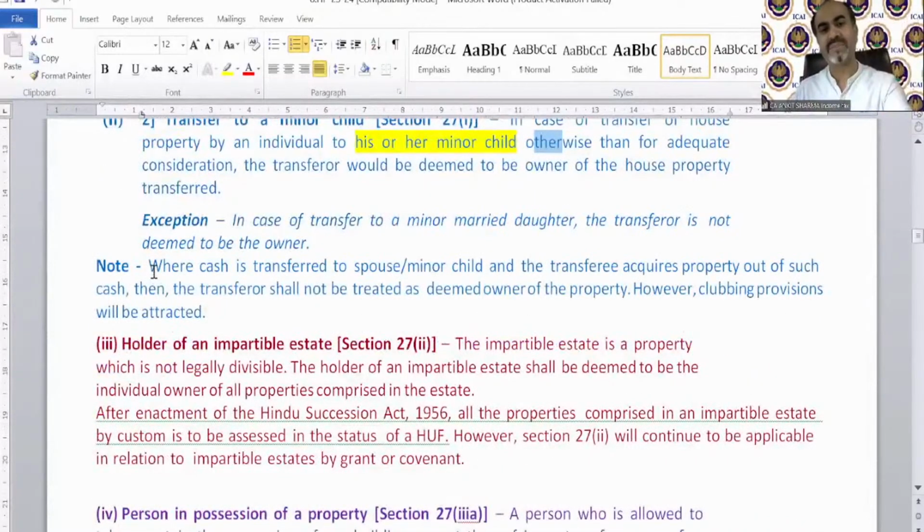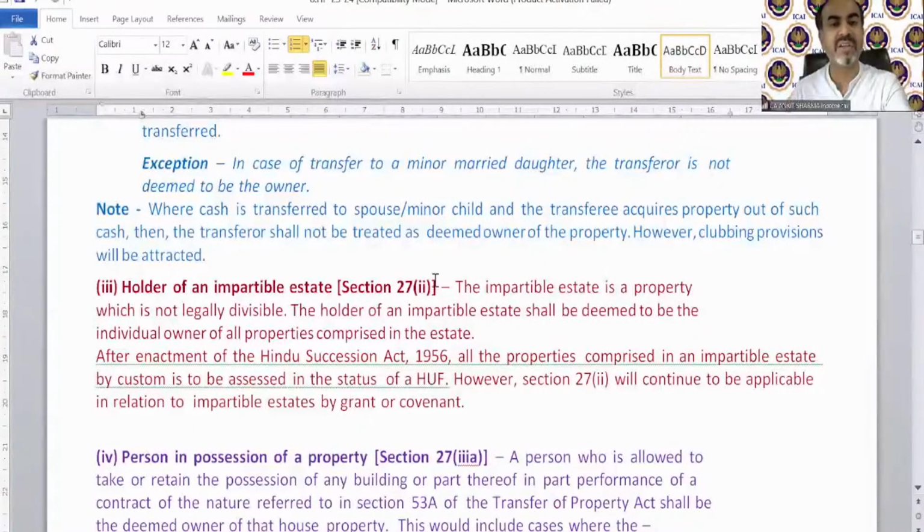Note, it says, where cash is transferred to spouse or minor child and the transferee acquires property out of such cash, then the transferor shall not be treated as deemed owner of that property, but the clubbing provision will be applicable in that case. So if you are technically not transferring the house to your spouse, but you give some money to your spouse and now she buys a house out of that money, in that case, the deemed owner concept will not be applicable, but as per the clubbing provision, again, the rental income is going to be taxable in your head.